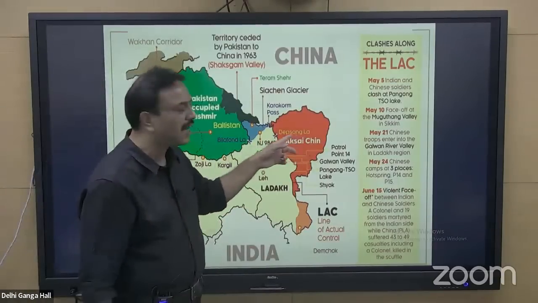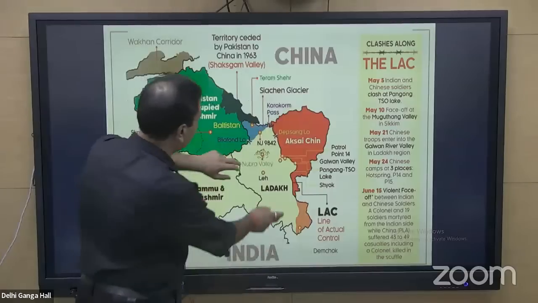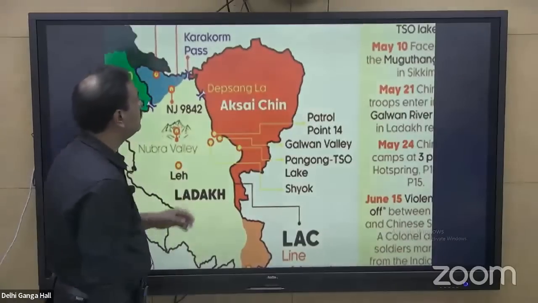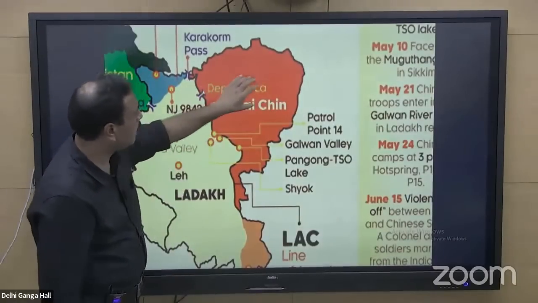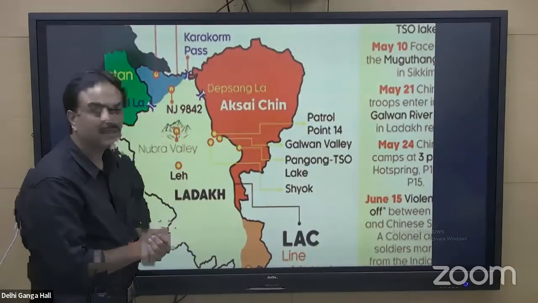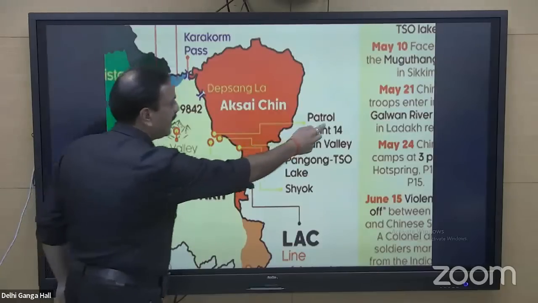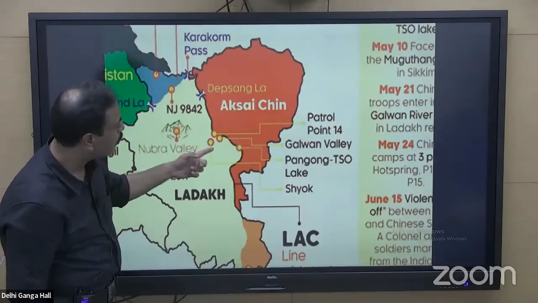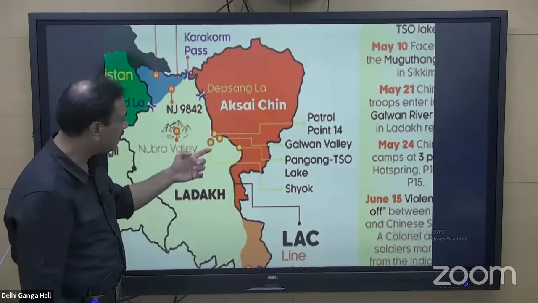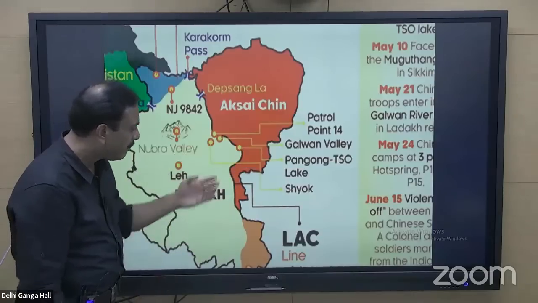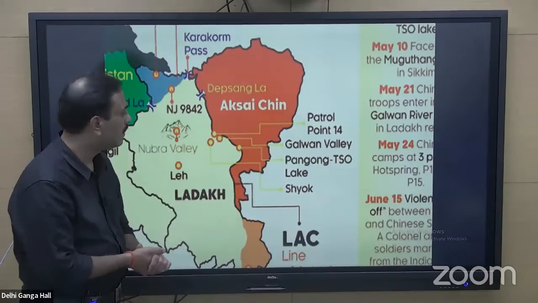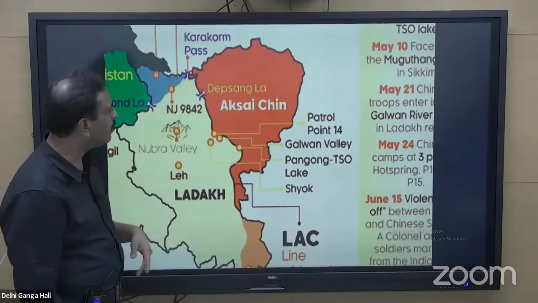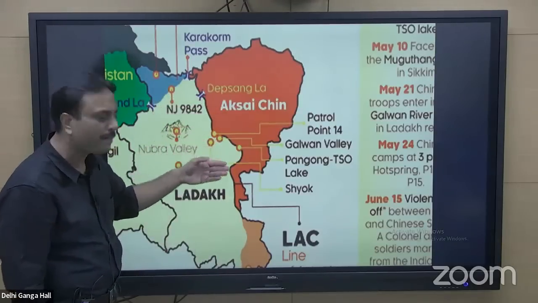This is Depsang La. The Depsang La is written over here. May I increase the size of them? This location is Depsang, Depsang Plain. Patrol Point 14, marked with the yellow dot over here. It is followed by Galwan Valley, which is further followed by Pangong Tso Lake, which is further followed by Shyok River. So north to south: Depsang, Patrol Point 14, Galwan Valley, Pangong Tso Lake.